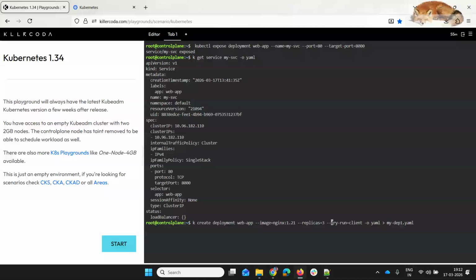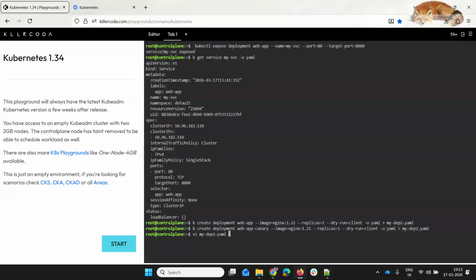This time I want the number of replicas as 1 and the first one is 2. Everything will be the same, just a different file, and I want to give a different name for this. Okay, that seems to be fine.